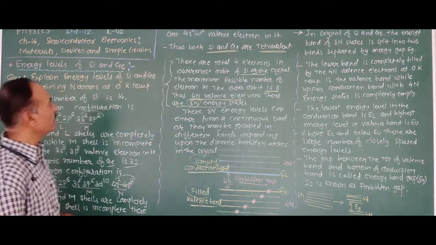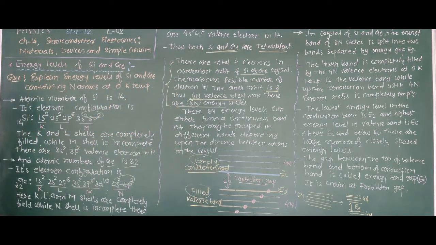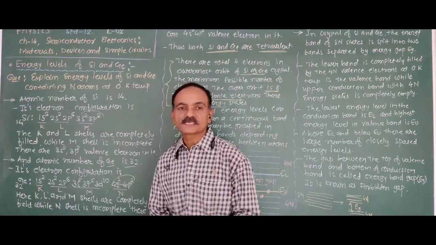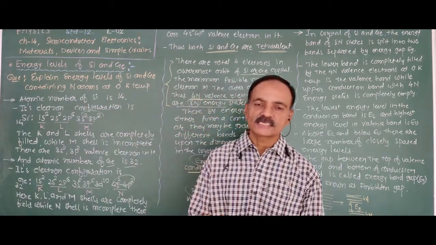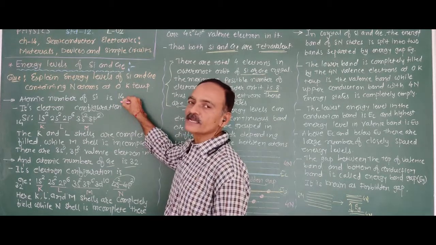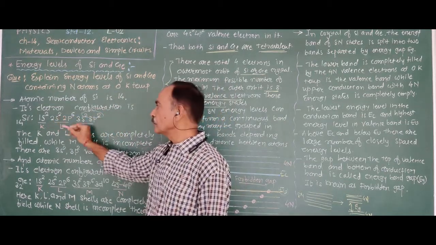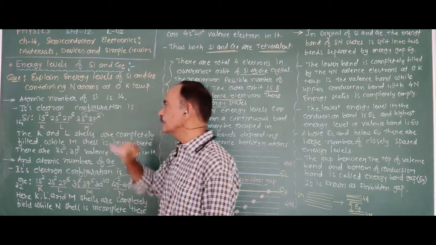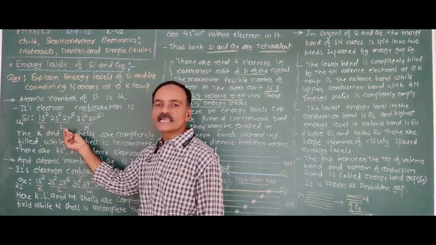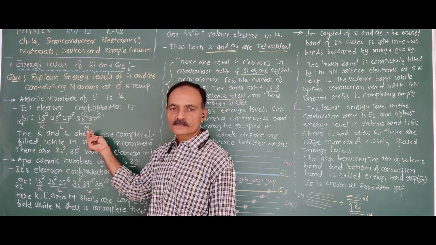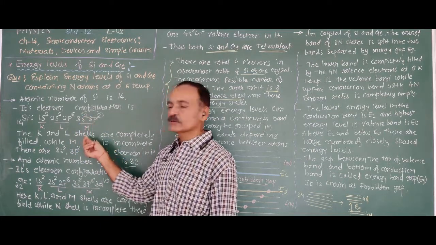Again, what is the energy band for silicon and germanium containing n atoms at 0 Kelvin temperature? For that purpose, we start our discussion from the electron configuration of silicon and germanium. For silicon, the atomic number is 14. Its electron configuration is 1s2, 2s2, 2p6, 3s2, 3p2. K and L shells are completely filled while the M shell is incomplete. There are 4 valence electrons in the M shell.